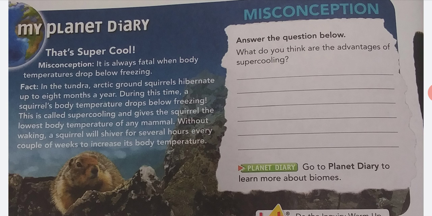Misconception. It's always fatal when body temperatures drop below freezing. Fact. In the tundra, Arctic ground squirrels hibernate up to 8 months a year. During this time, the squirrel's body temperature drops below freezing. This is called supercooling and gives the squirrel the lowest body temperature of any mammal. Without waking, a squirrel will shiver for several hours every couple of weeks to increase its body temperature.